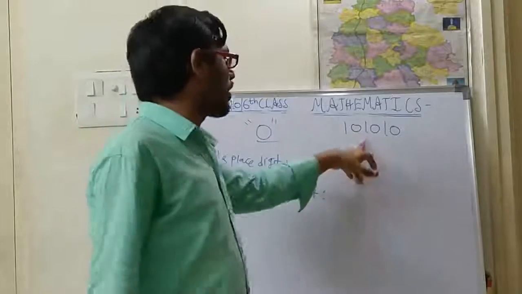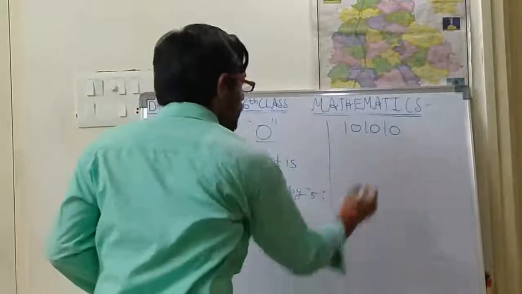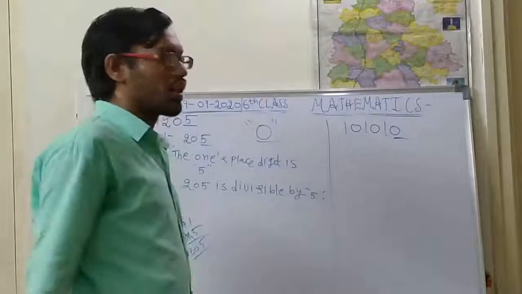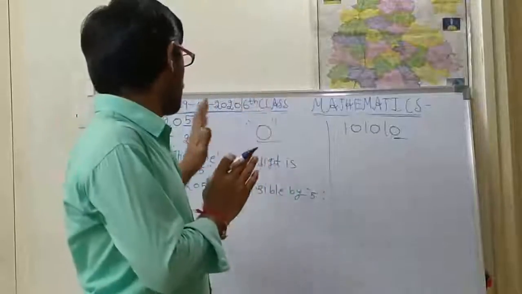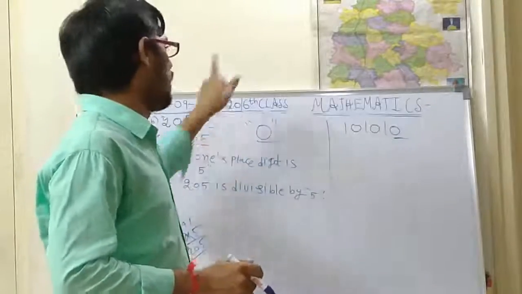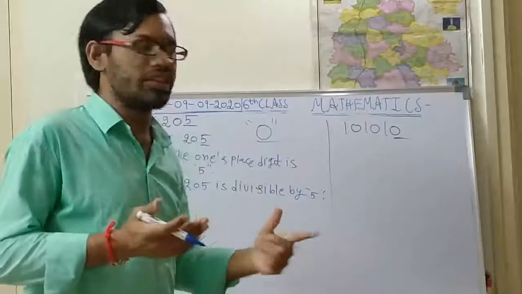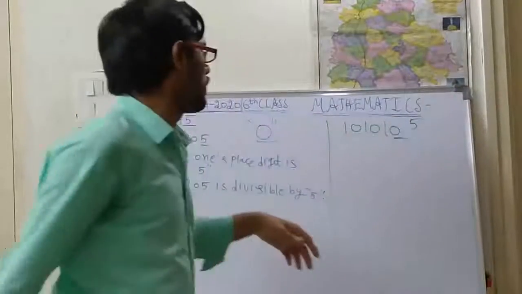So whether this number is divisible by 5 or not, we have to check. So how can you check? See the ones place digit. What is the ones place digit? 0 is there. So if a number has either 5 or 0 in the ones place digit, then that number is divisible by 5. Is it right, children?